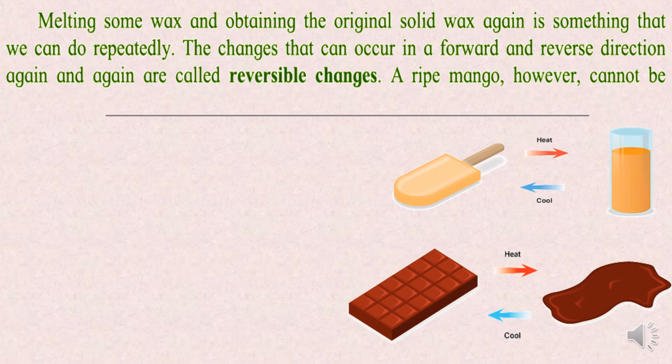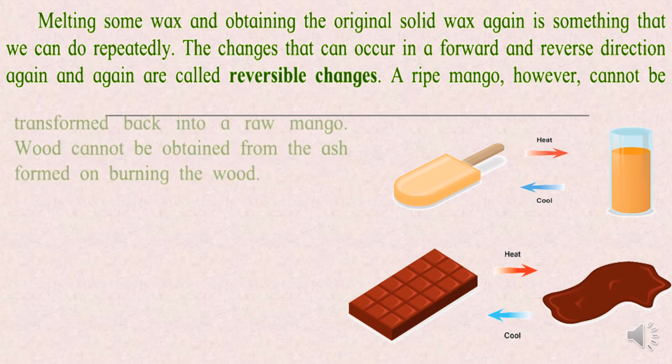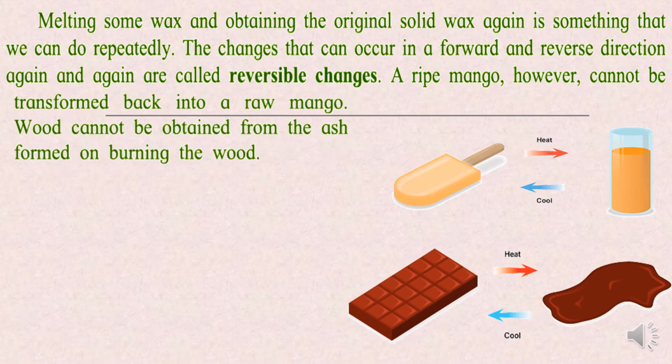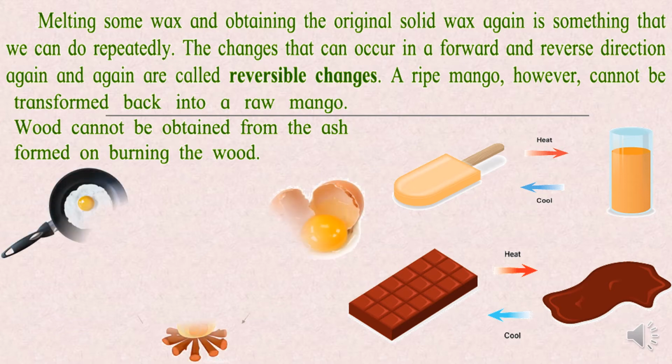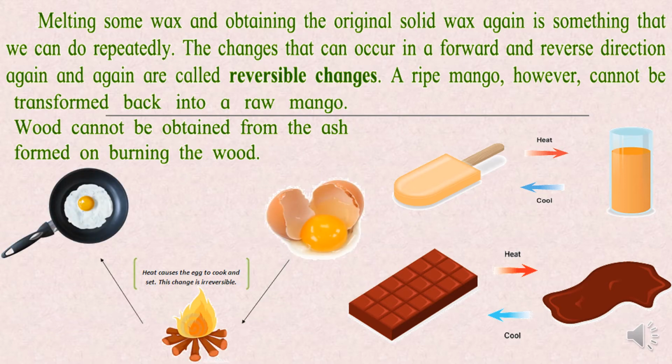Right? So these types of changes are called reversible changes. Where a change is happening, like in the physical change, this popsicle when it melts on heating, it will convert into a liquid, that is the juice. This juice again when it is cooled will form a solid candy. So this is a reversible change. A ripe mango, however, cannot be transformed back into a raw mango. Wood cannot be obtained from the ash formed on burning the wood.